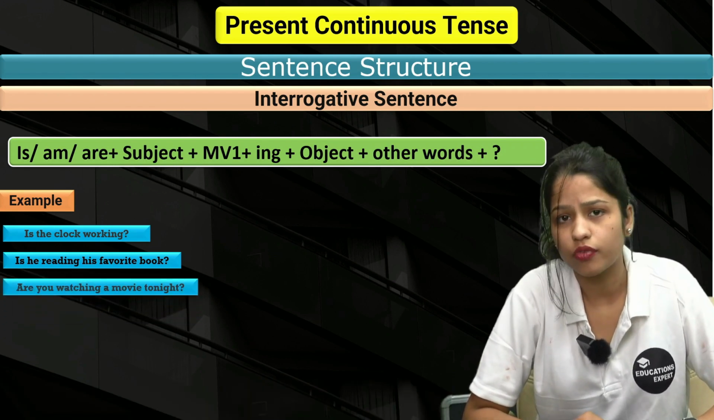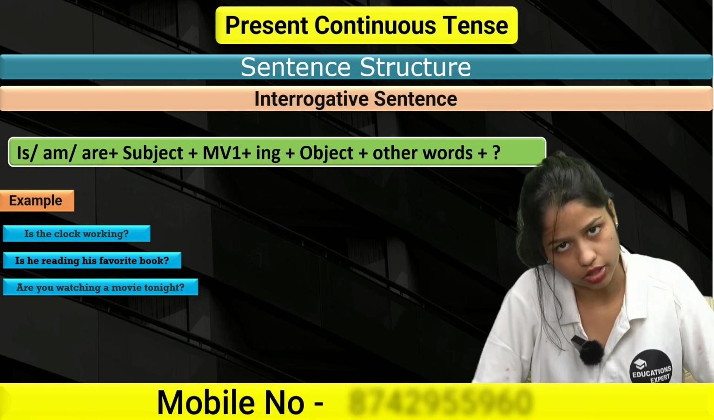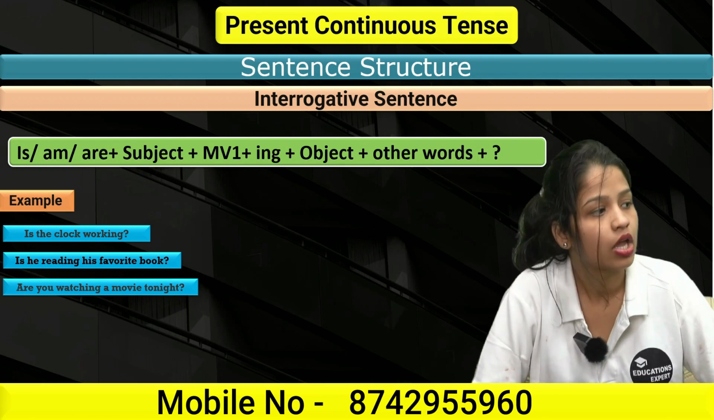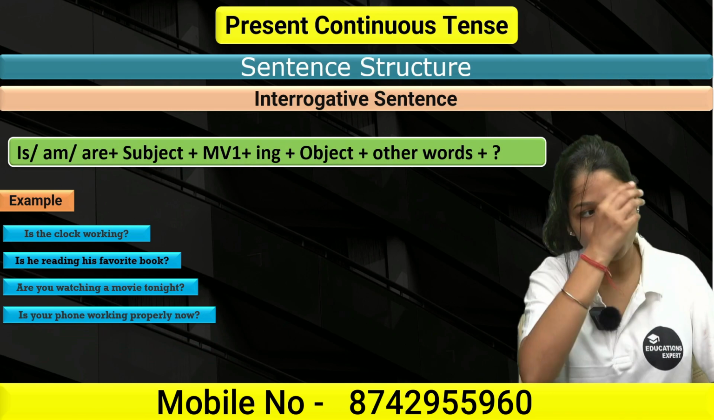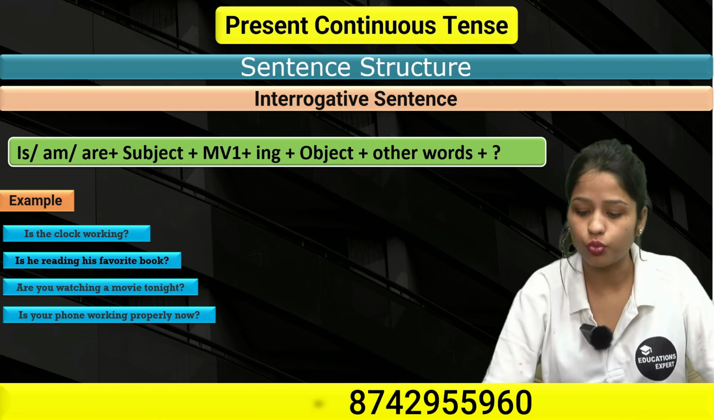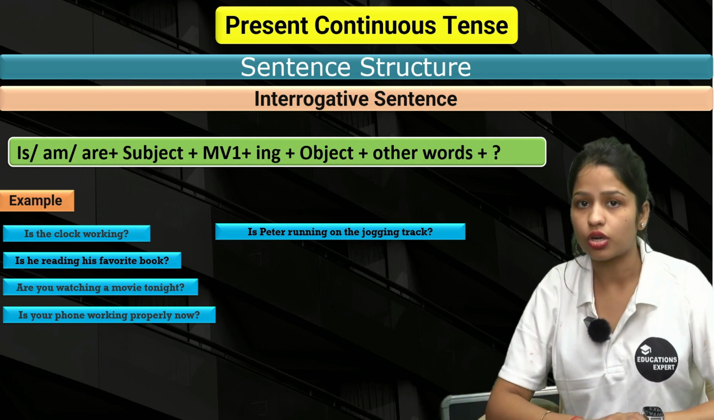Are you watching a movie tonight? You. We consider you as a plural subject. That's why I'm using are over here. Are you watching a movie tonight? Next up, is your phone working properly now? Is your phone working properly now? Is Peter running on the jogging track?